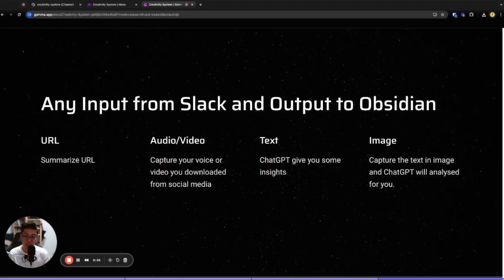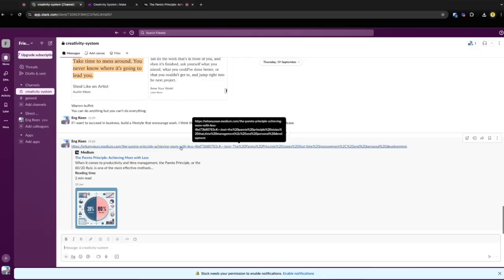Image: you see a motivational screenshot from Instagram or TikTok. You just screenshot it and send it to ChatGPT. It asks it to get the reference for you, and then how it applies to your industry. For example, how the 80-20 rule applies to a business, especially an F&B business. Let's go through the article. I have a Medium article on the Pareto principle.